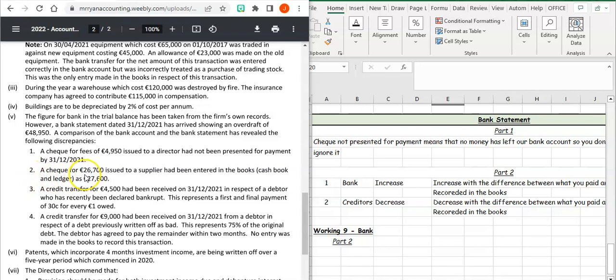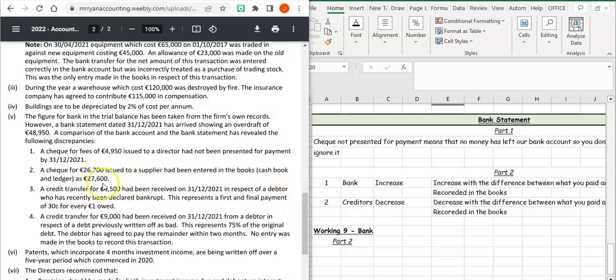Number two, a check for 26,700 issued to a supplier has been entered in the books, your cash book and your ledger, as 27,600. So it's telling us here, our cash book, that's our bank, and our ledger, that's our creditors. So we wrote a check for 26,700, but what did we do? In our books, in our bank, and in our creditors, we put it down as 27,600. So we've overstated or overvalued our bank account, and we've overvalued our creditors account.